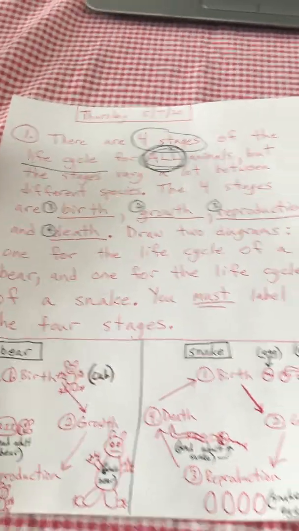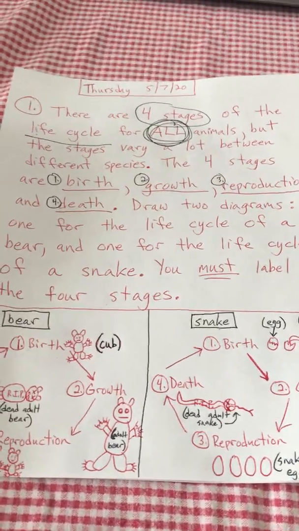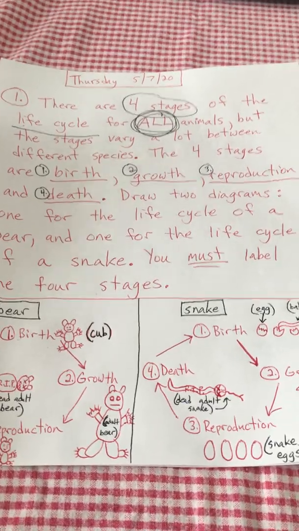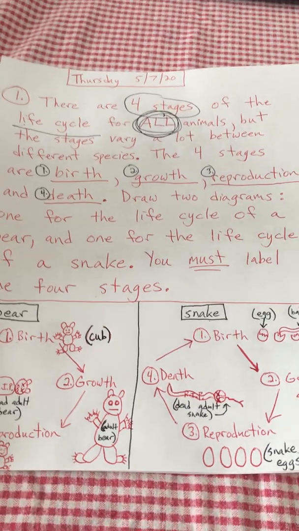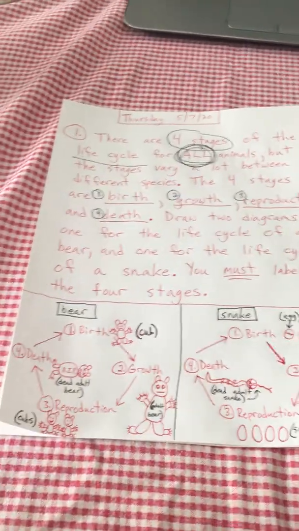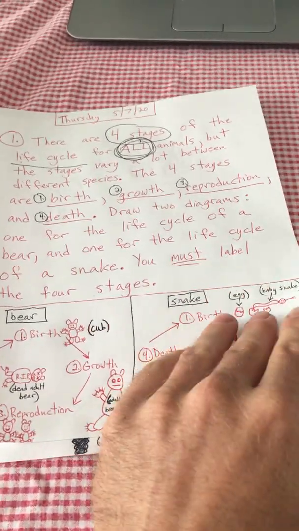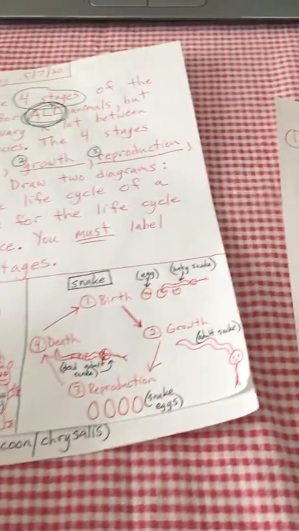All right, so number 1 says choose any animal and draw a diagram of its life cycle. You must label the 4 stages. That's the assignment for today, just to give you a heads up about what we're going to be doing. But let's go back to yesterday's assignment from Thursday, May 7th. It says there are 4 stages of the life cycle for all animals, but the stages vary a lot between different species. The 4 stages are birth, growth, reproduction, and death. Draw 2 diagrams. One for the life cycle of a bear, and one for the life cycle of a snake. You must label the 4 stages.